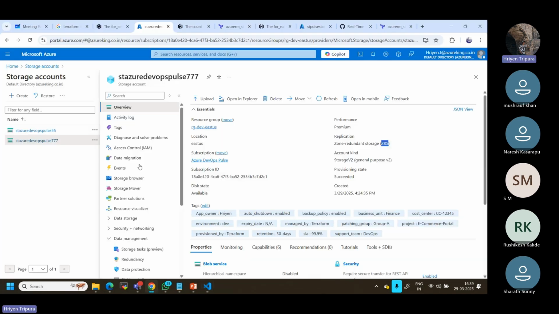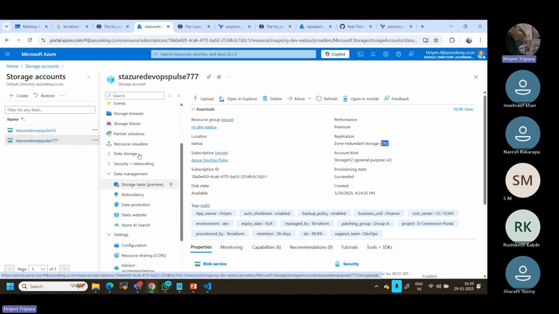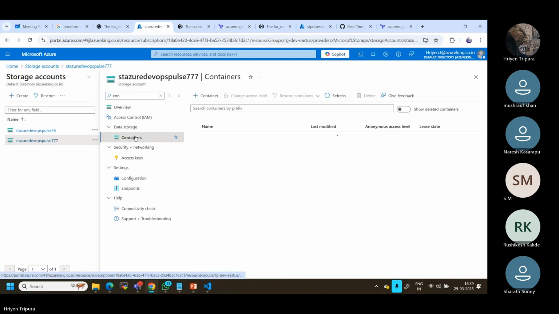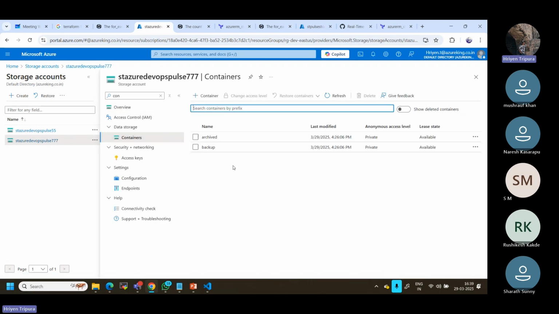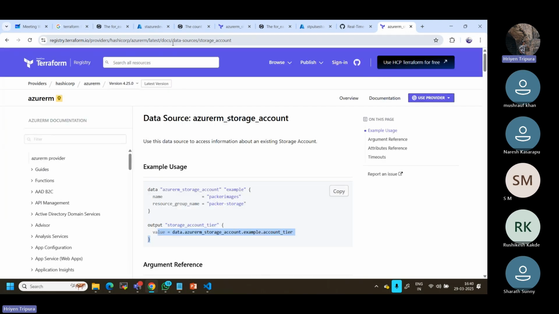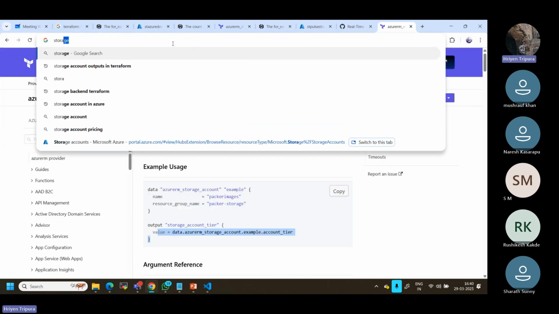Apart from the creation of the storage account, as I told you, there is something called a container. You can simply type container. Now if you notice here, I have two containers, within the storage account. Let's say if you have 100 or 10, how can I make that? Normally, as I told you, if you go with a normal storage account, you can only create one container. Let me show you that. Storage account.